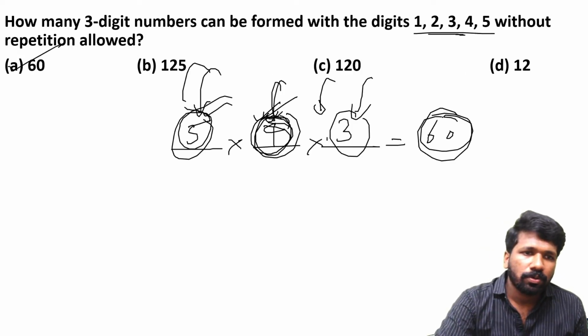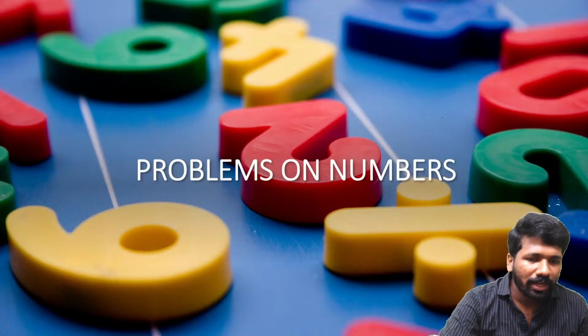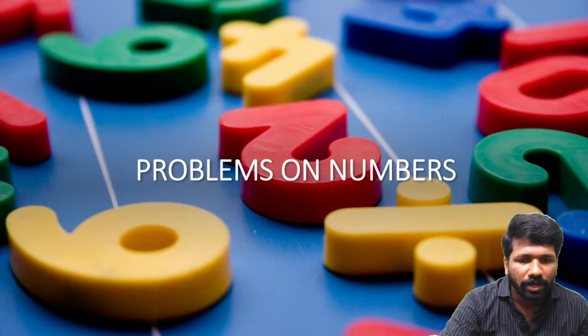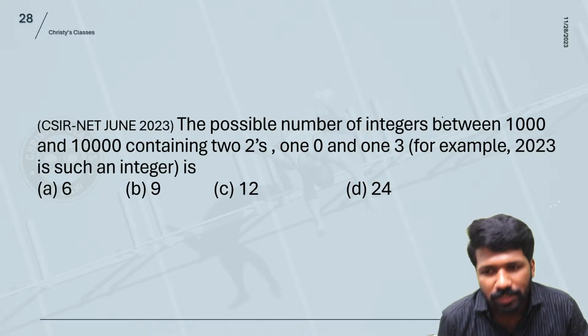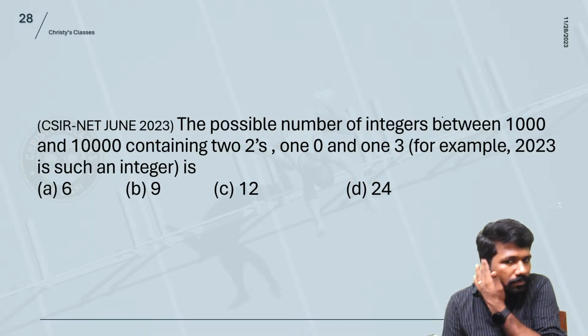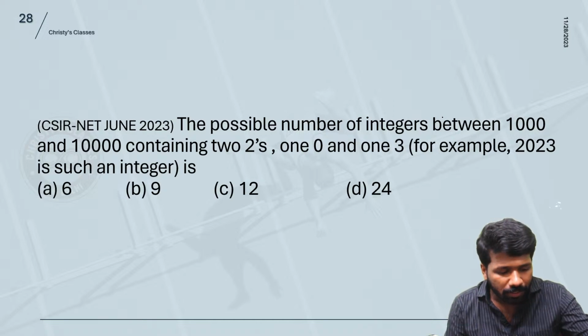So this is how number related problems work. Again, the theory is the same as anagram. Now I will show you a little trickier number related problem, and with that we will conclude today's class. The latest NET exam problem, June 2023 NET exam problem. All of you try this.